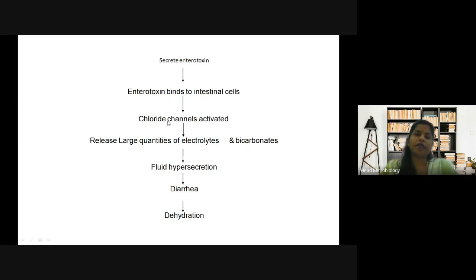Then they colonize and they secrete enterotoxin. Now I have taught you exotoxin and endotoxin, yes or no, Satish? I have taught you these so many times. Almost two classes I was repeating exotoxins and endotoxins.